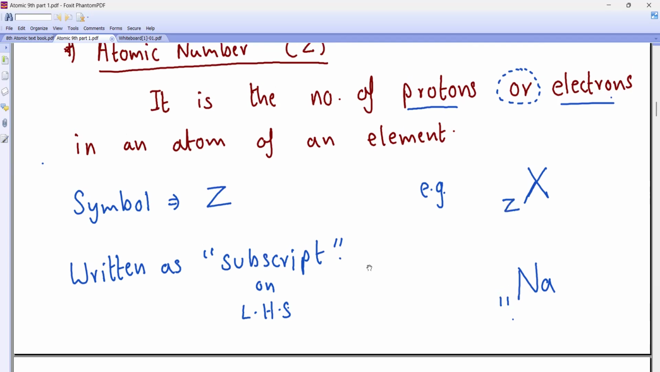Okay. So if the atomic number is 11, what does it mean? You only tell me now. Its atomic number is how much? 11.